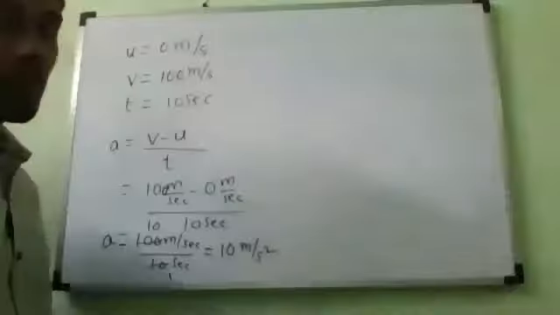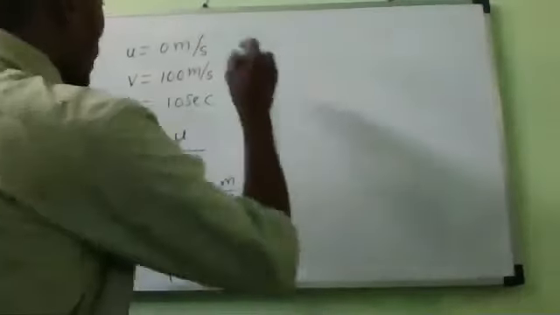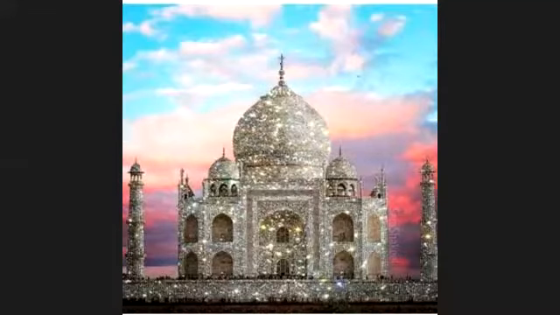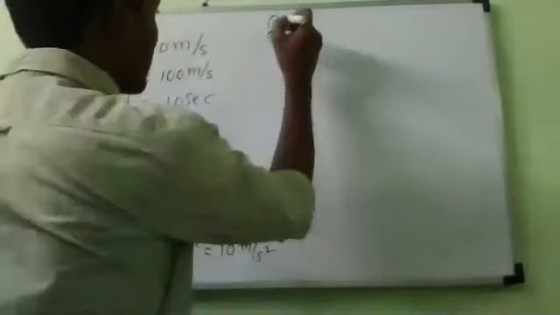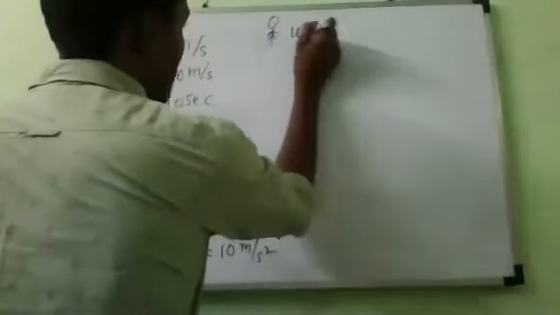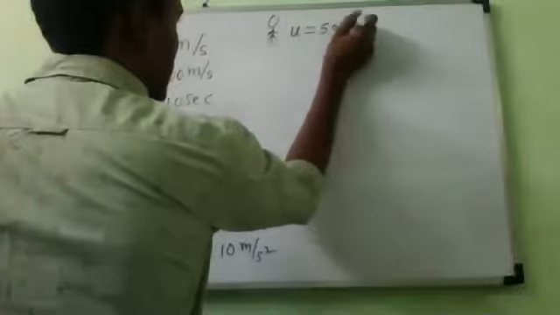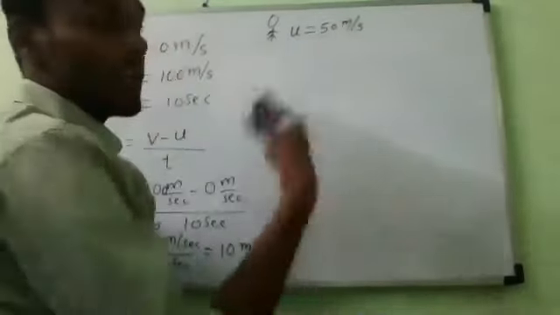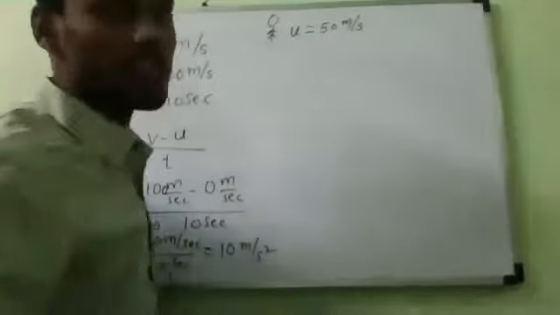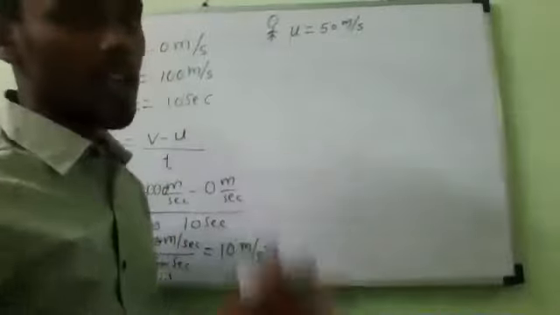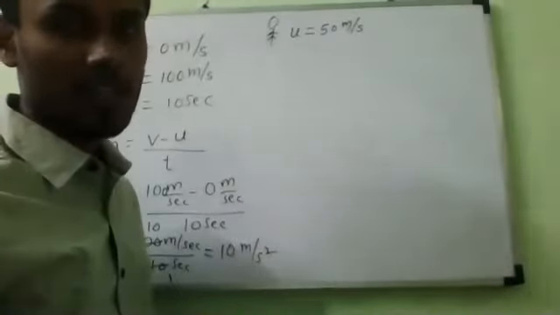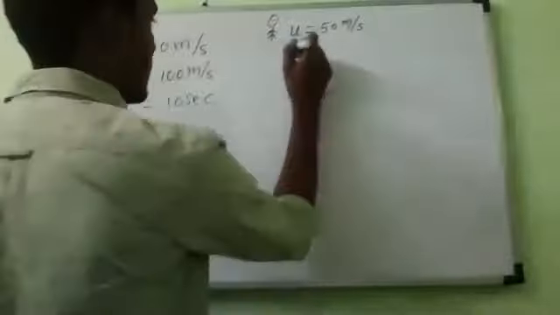So let us come to negative acceleration. Now, for example, let me take Tamil Selvan. He is already running with, suppose, 50 meter per second. Now finally he stops, meaning he came to rest. He is running with 50 meter per second and he came to rest. So what is the final velocity?